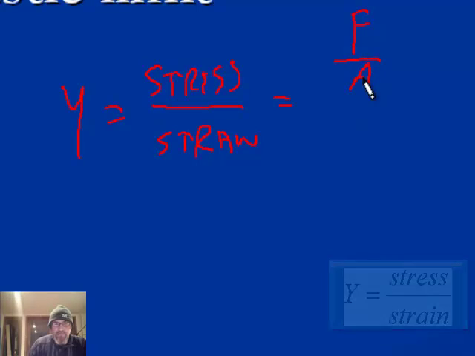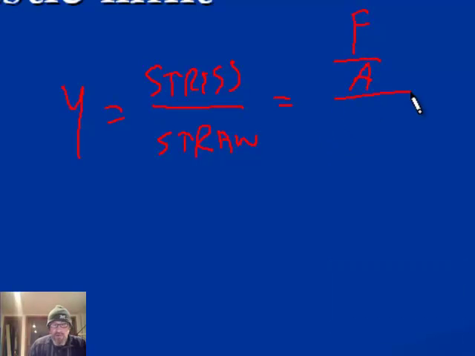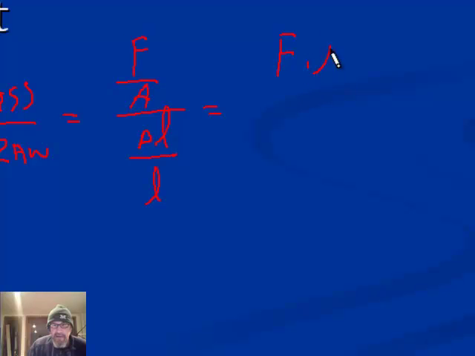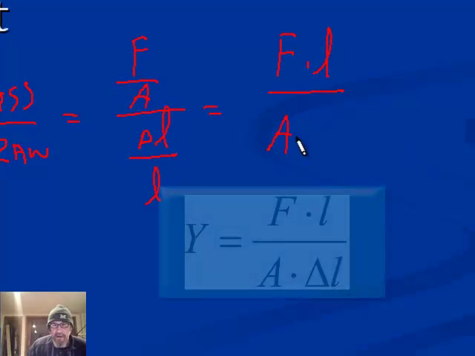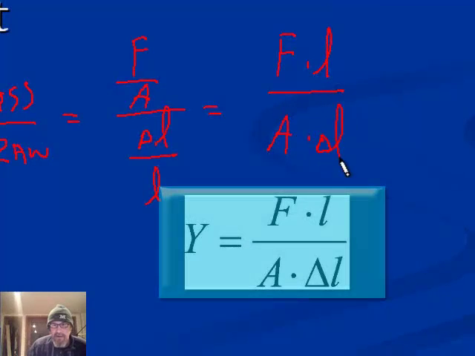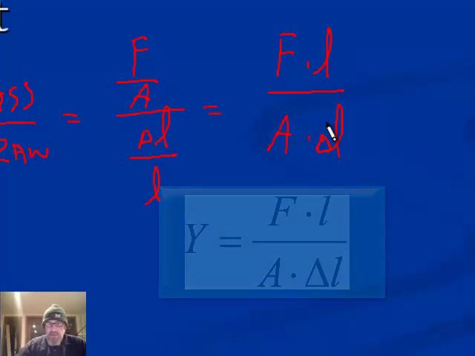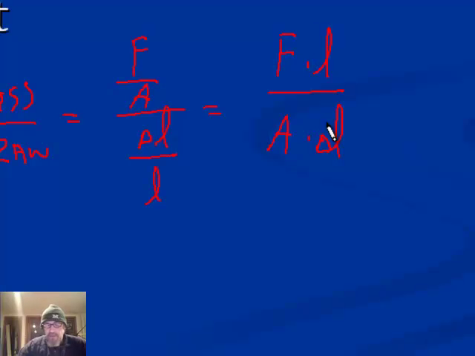But now we know what stress is. Stress is just the ratio of force per unit area. And we also know what strain is. Strain, for elongation strain, let's say, is just delta L over L. So that means that we could simplify this a little bit, and we could say F times L over area times delta L is Young's modulus. And as you might imagine, Young's modulus becomes a powerful problem-solving tool that can be used to solve all kinds of problems as long as you're within elastic limits.